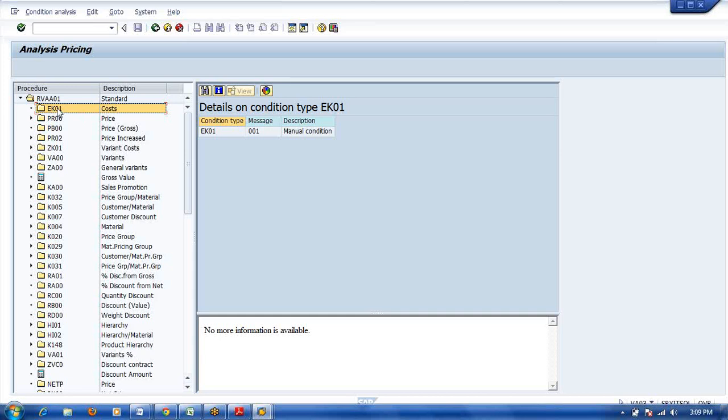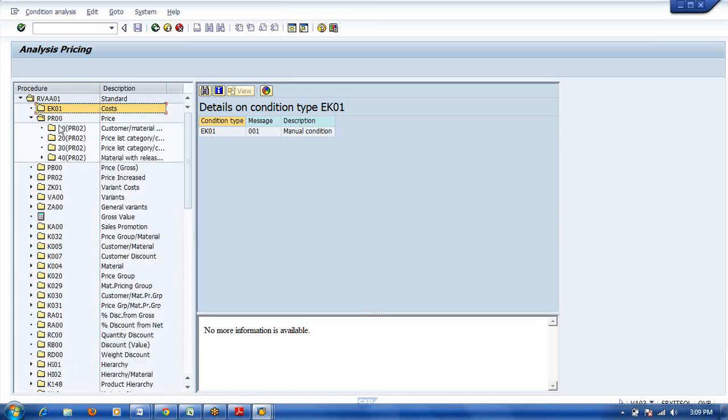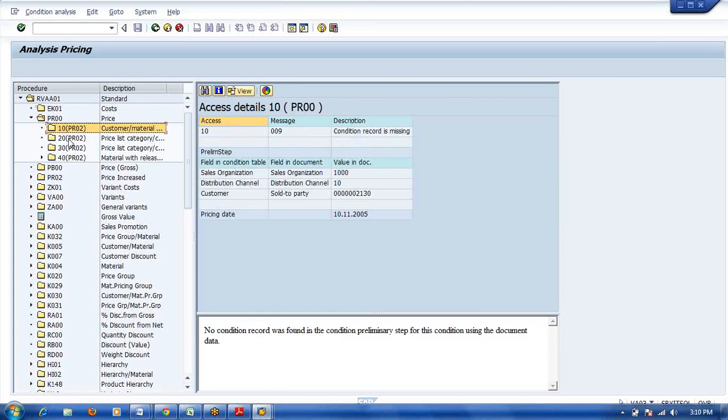Okay, this EK01 or VPRS, both we won't get. EK01 is the sales order cost estimate. This is the PR00, revenue related. Here you have sequences 10, 20, 30 like this. Normally this PR00, you can maintain the condition record in VK11 and also maintain the price. Here the strategy is also there.